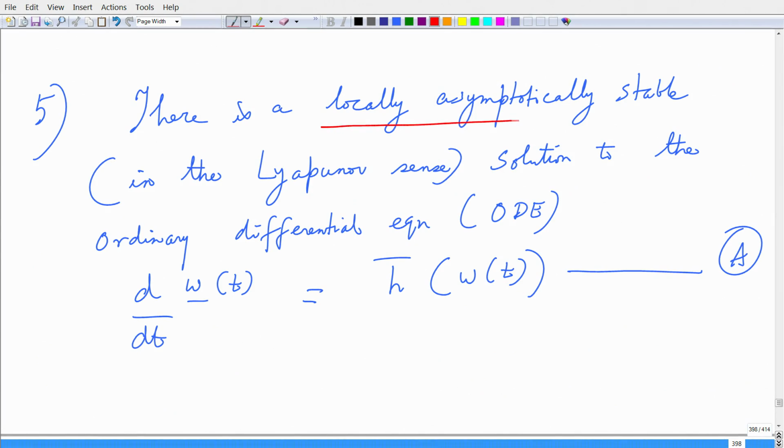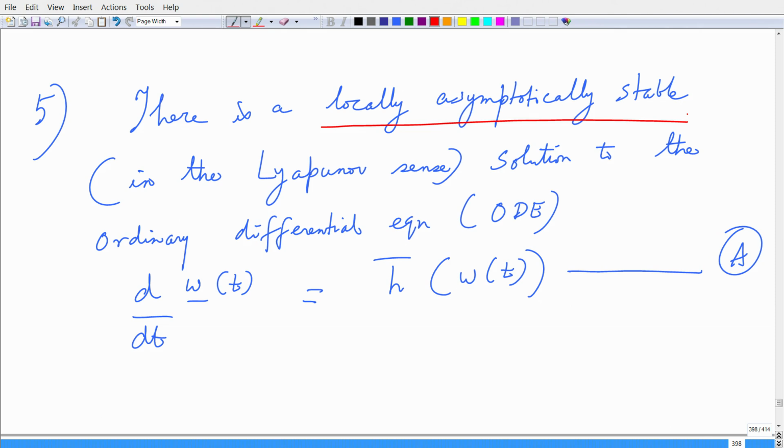There is a locally asymptotically stable, in the Lyapunov sense, solution to the ordinary differential equation which is governed by equation A. The derivative of W of t is in the limit h bar of W of t, right.